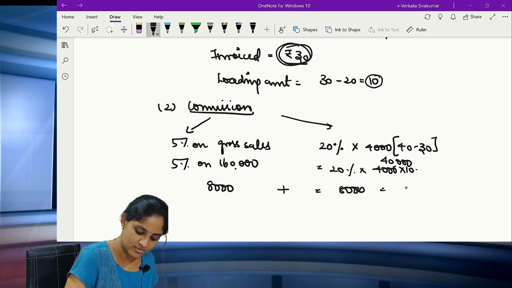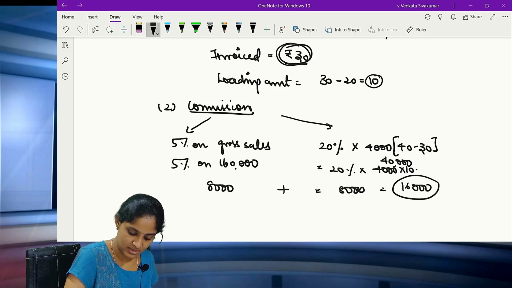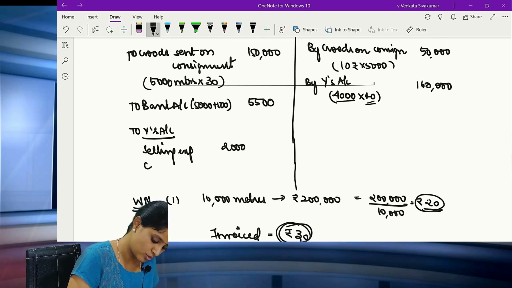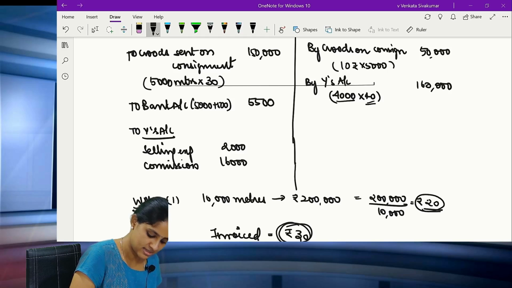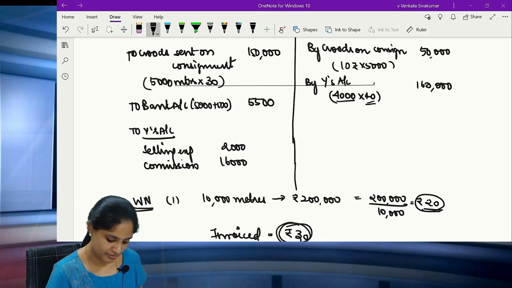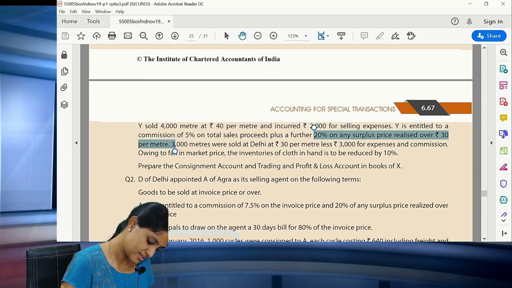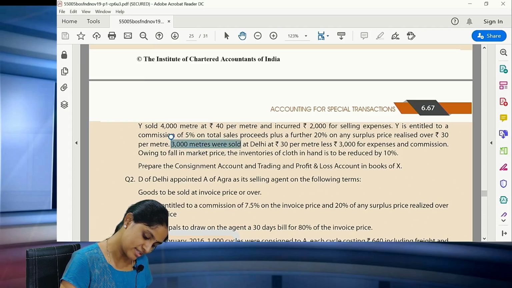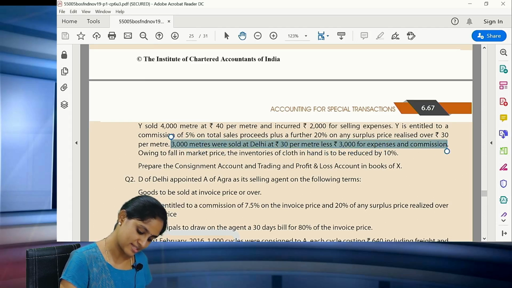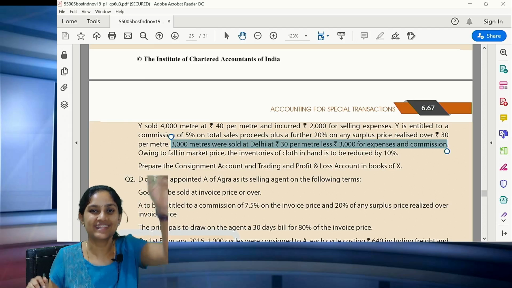So the total commission comes to 16,000 rupees. So as per working note 2, commission payable to him is how much? 16,000 rupees. Clear, all of you? Good. Now 3,000 meters were sold at Delhi. So what is this? At 3,000 for expenses. So this information will go into the trading account.